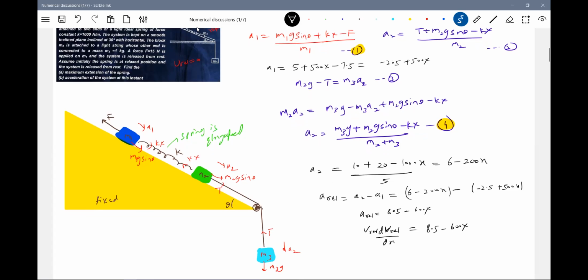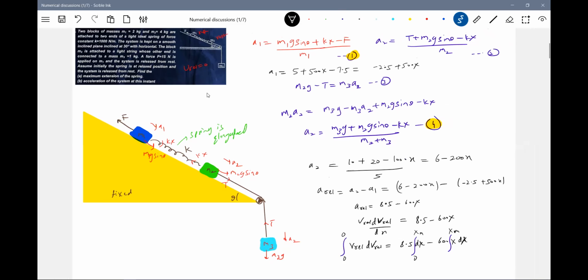This will integrate, (8.5 minus 600x) dx. What should be the limits? Initially, what was the state? It was 0. Finally, at maximum elongation also, the relative velocity should be 0. This will be xm. I think the problem has become very simple with this approach. If you try to go any other way, it is not possible. You can do it by work done, but that is very, very lengthy.